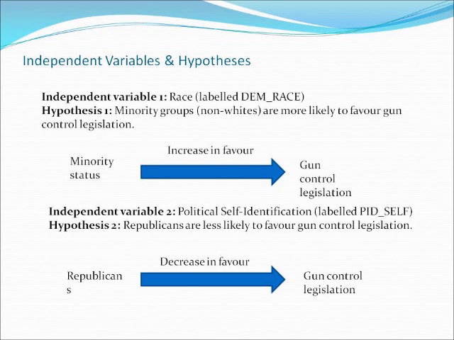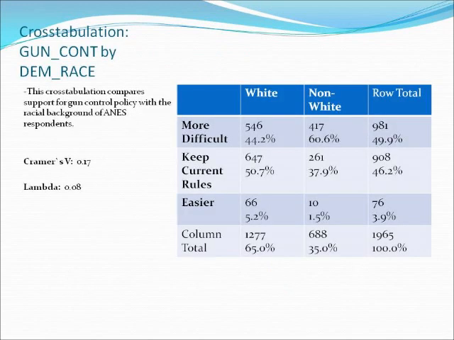My second hypothesis is based on a paper written by Selinska, in which she states that those who self-identify as Republicans are less likely to support gun control legislation. Thus, the second independent variable is political affiliation.